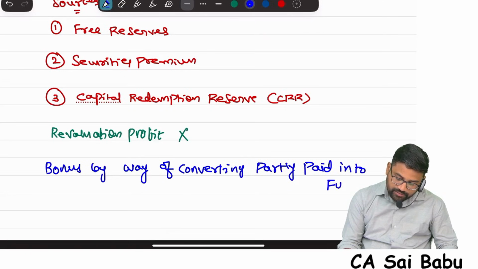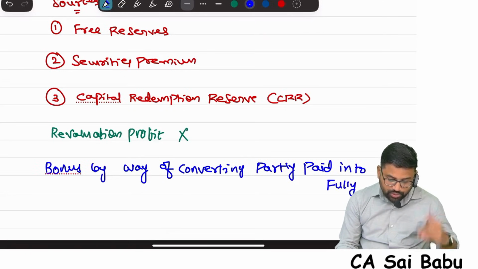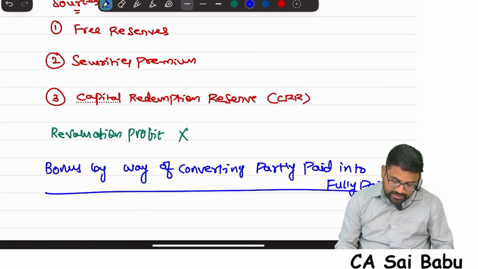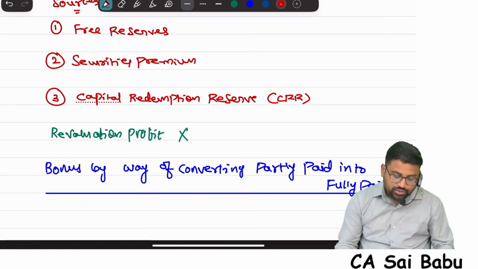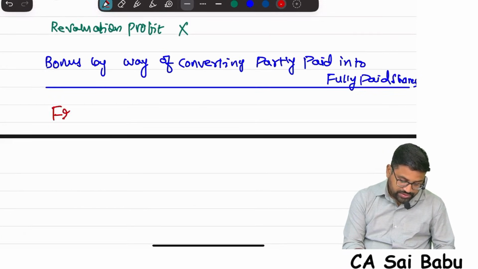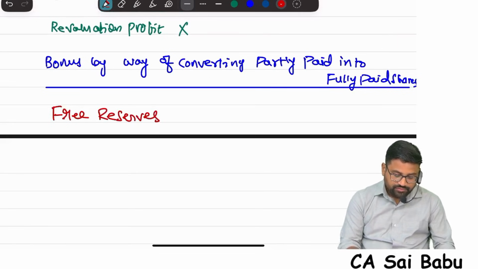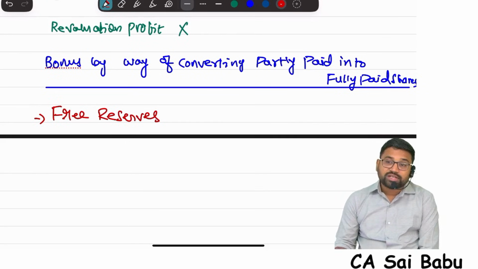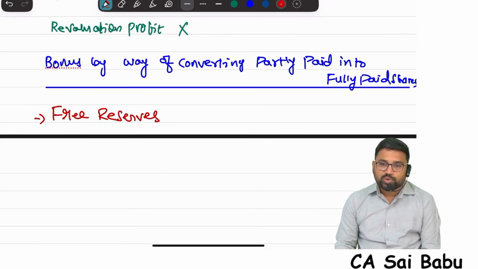Second category. Suppose the company wants to give bonus by way of converting partly paid into fully paid shares. Then the Act says, sir, only one source you have to utilize. What is that? Free reserves. That's it. Only one source you can use. So that's why it is important to understand the types of bonus issue. Depending upon the type, the source will be utilized for bonus issue.